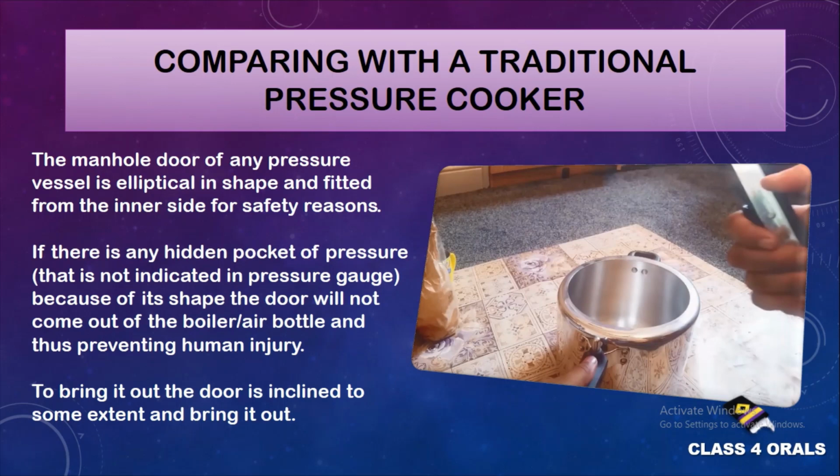As we have seen properly, the lid is taken out by adjusting the elliptical shaped lid, and it is taken out very easily. To bring it out, the door is also inclined to some extent and it is brought out from its sitting. This is the reason to have a proper sitting space and also to prevent human injury in case of any pressure accumulation inside. The door is done with the elliptical shape.